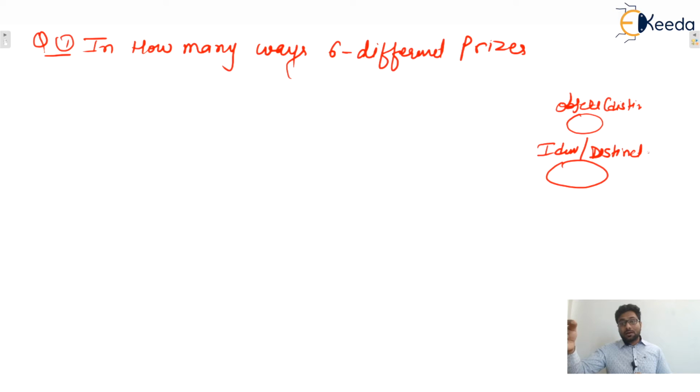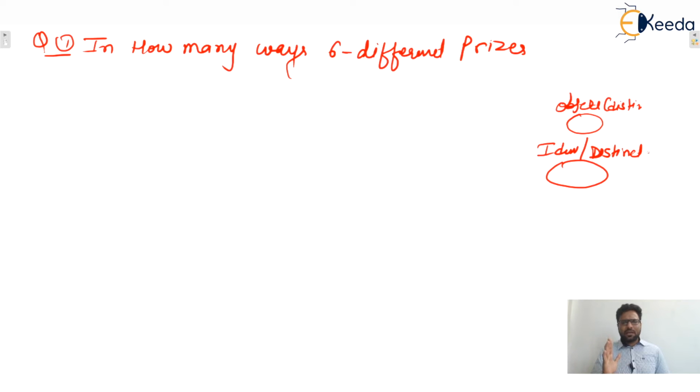Next one we'll see, identical objects to be distributed among distinct boxes. That is the next case we'll see after division into groups. Isn't it? I hope that is clear. And the last one will be identical to identical. That means objects are identical as well as boxes are identical. Both are identical. So for both identical, there is no formula. We have to go manually. Okay. So we'll see that after division into groups.